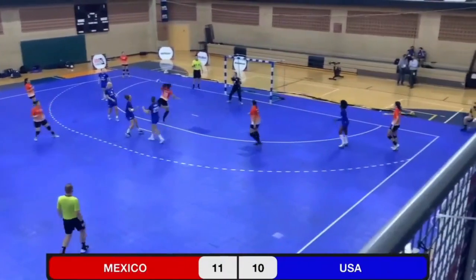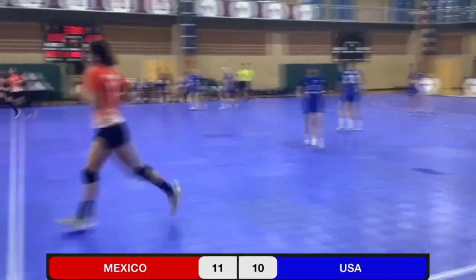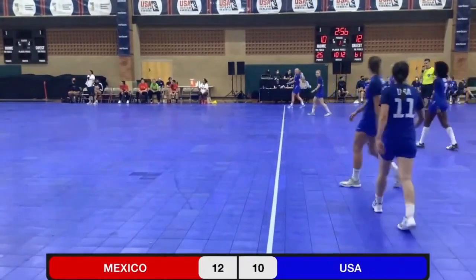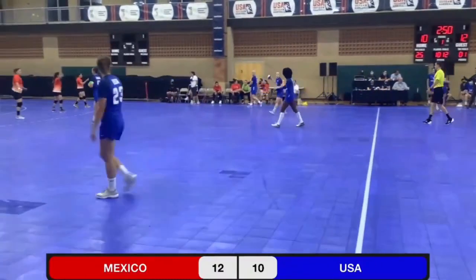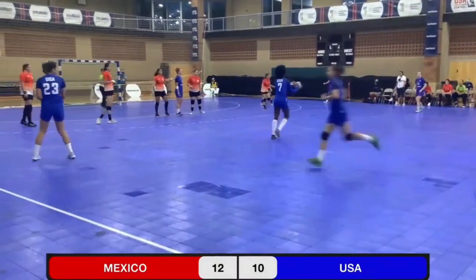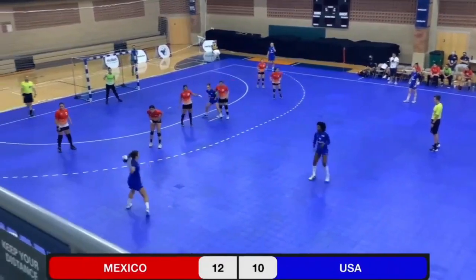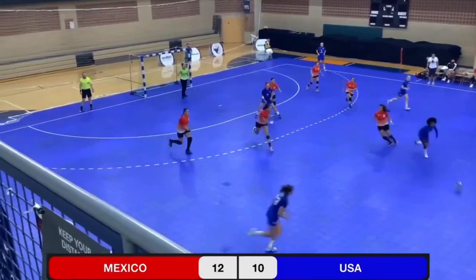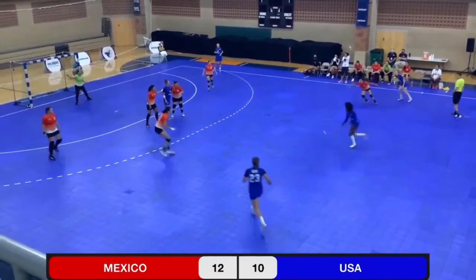Mexico counterattacks, and there's just too much space for number 10, Fernanda Rivera, to pick up the easy transition goal. Christensen picks up the loose ball.